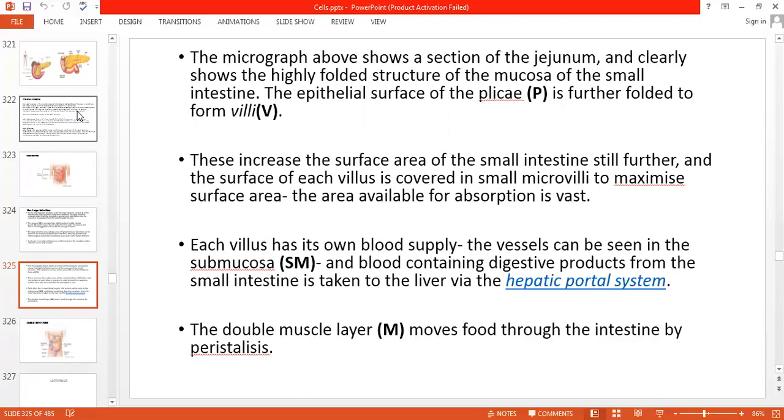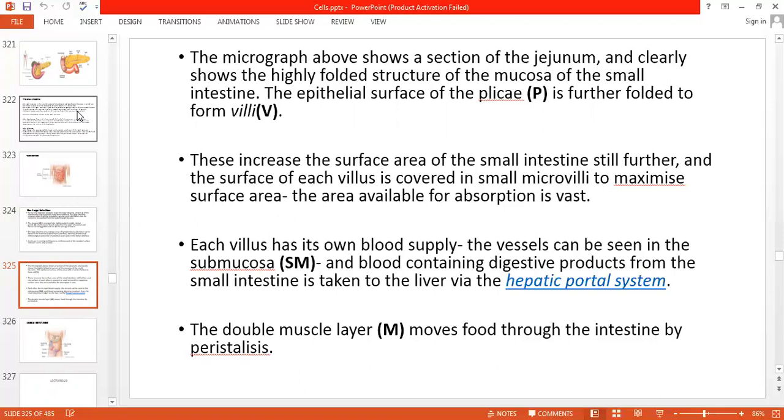Each villus has its own blood supply from the small intestine, which can be seen in the submucosa, meaning below the mucosa, the first layer of the intestine. Blood containing digestive product from the small intestine is taken to the liver. Now all this material which is digested, at the end it will enter into the blood circulation, and from the blood circulation it will first go to the hepatic portal system, to the liver.